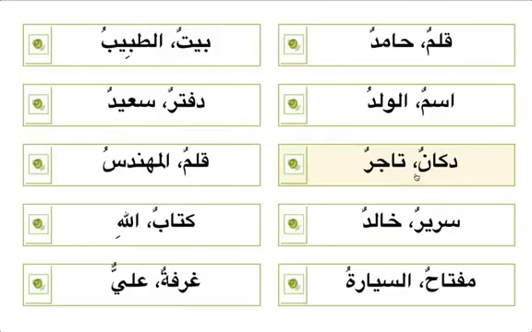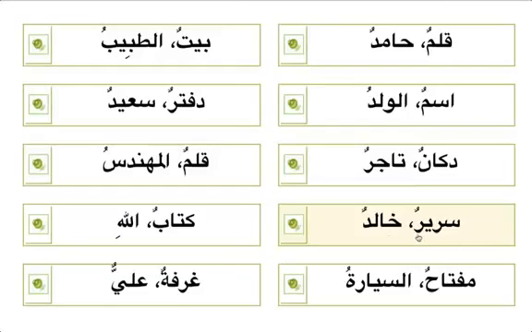Same principle here. Just get more practice. Dukanun means shop. Tajirun means businessman. How do we say shop of the businessman? Say Dukanu Tajirin. And Qalamul Muhandisi. Muhandis means engineer. Qalam means pen. Pen of the engineer. Say Qalamul Muhandisi.